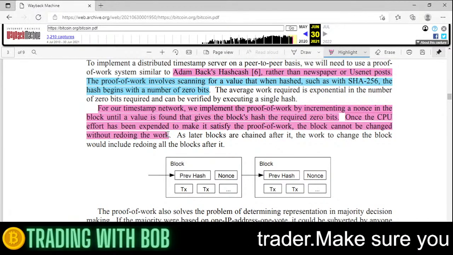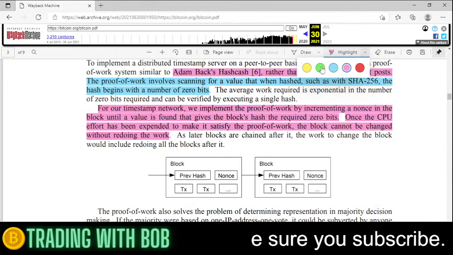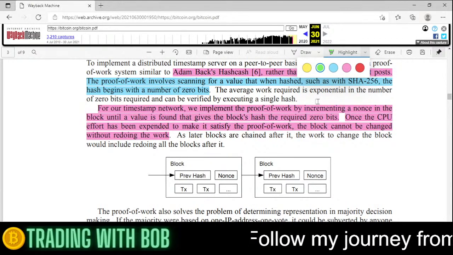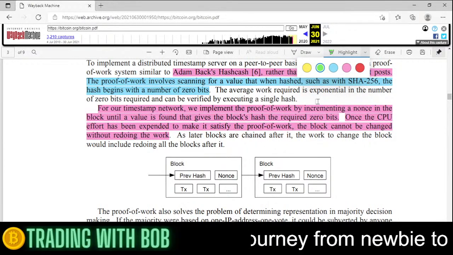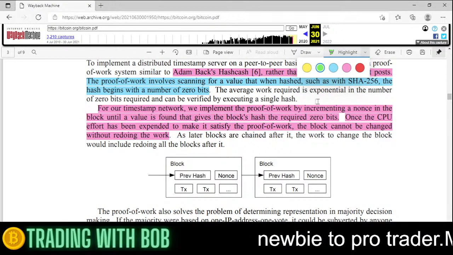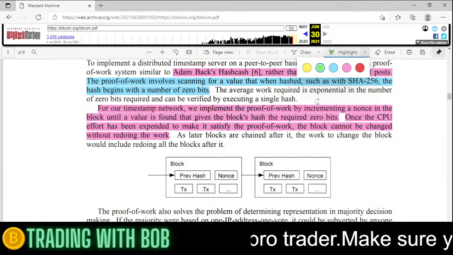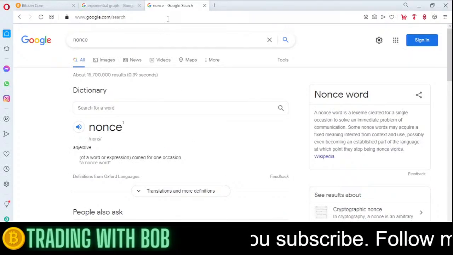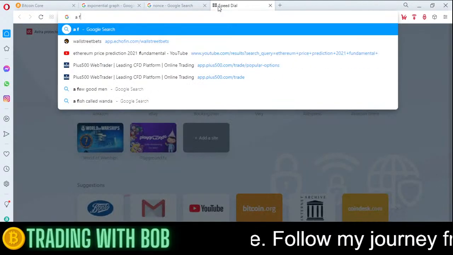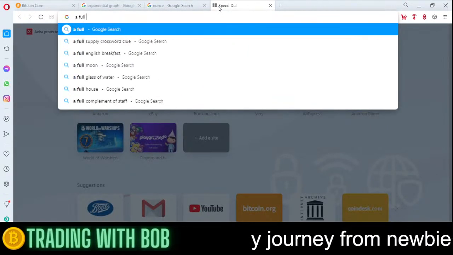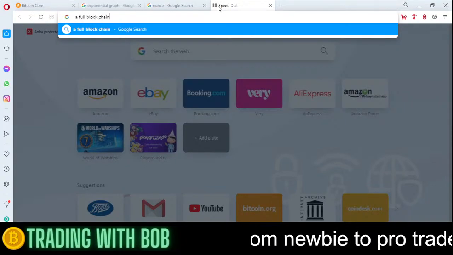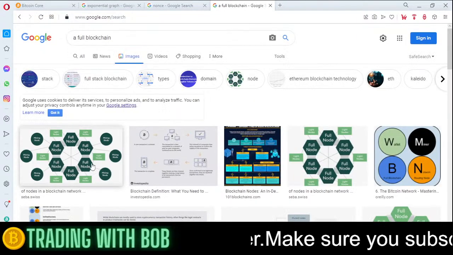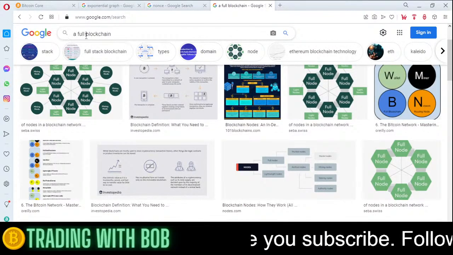As later blocks are chained after it, so yeah, it's in a blockchain, as I showed you earlier, it's in a chain. The work to change the block would include redoing all the blocks after it. So basically it's saying blockchain, a full blockchain. Oh, let me go on images. Okay, let me go back. Blockchain.